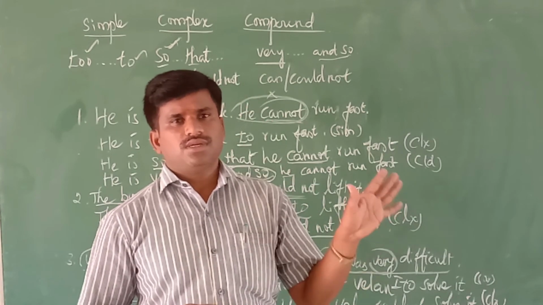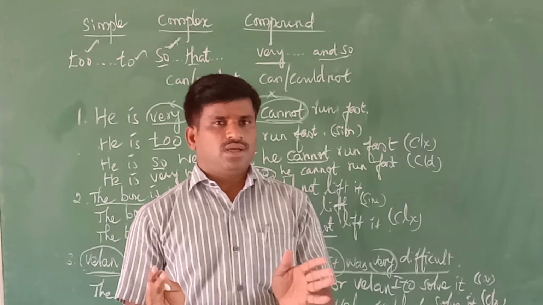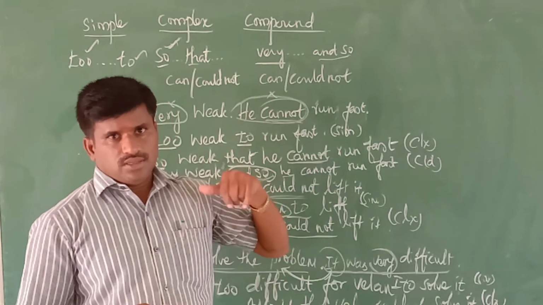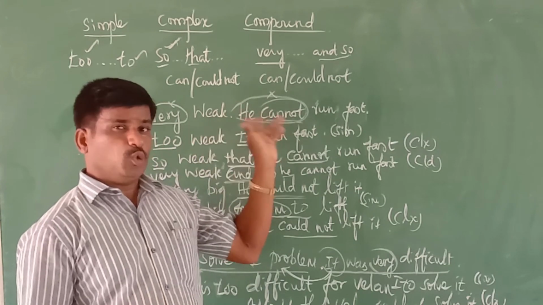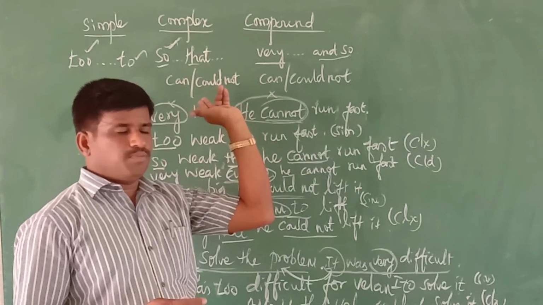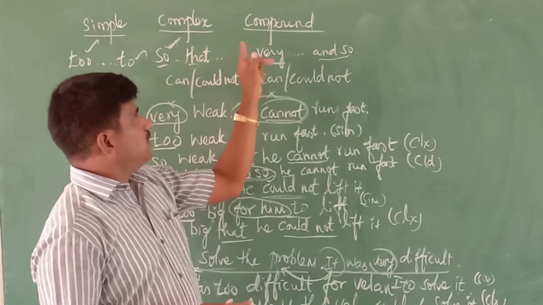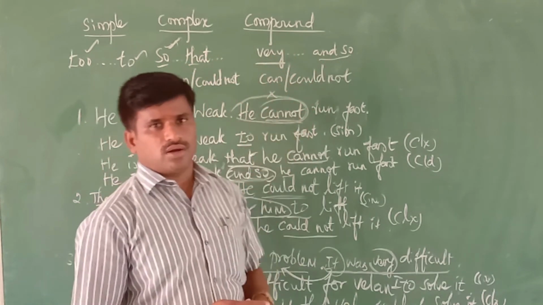We have seen three examples. The second type is commonly called the too-to model: "too" and "to" for the simple, "so" and "that" with "can" or "could not" for the complex, and "very" and "so" with "can" or "could not" for the compound.